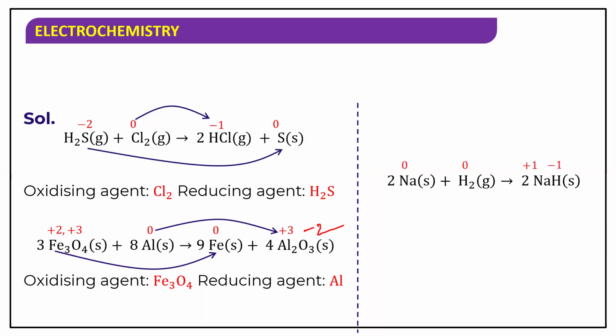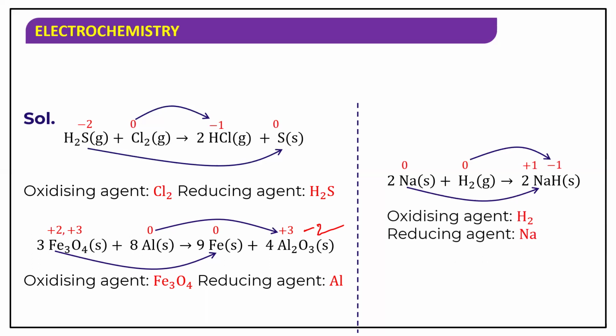Very good. So it is a hydride, so hydrogen will have a minus charge. Okay. So hydrogen is going from 0 to -1, it is reduction, and sodium is going from 0 to +1, it is oxidation. So the one which is undergoing the reduction is the oxidizing agent. So H2 is an oxidizing agent, it has gained electrons, and sodium is the reducing agent. Okay. So this is how you have to find the oxidizing agent and reducing agent from the given reaction.